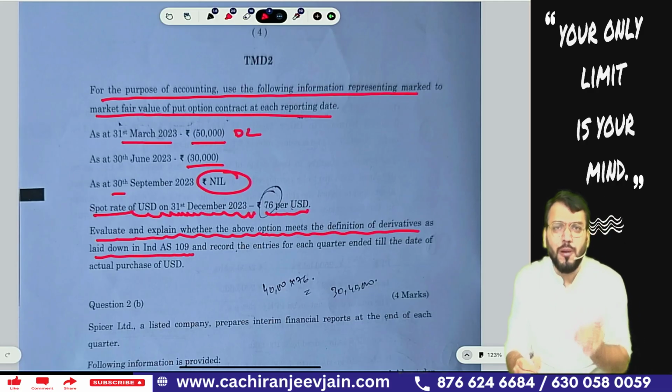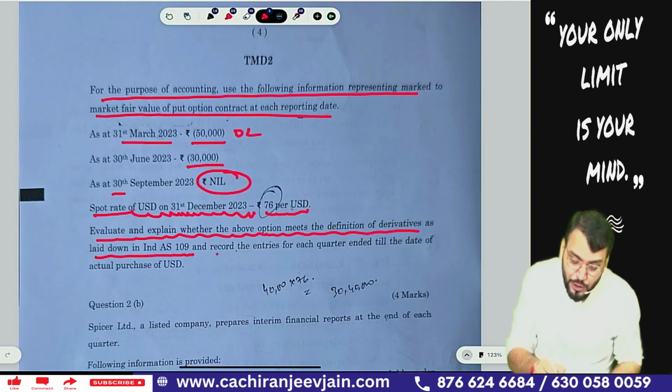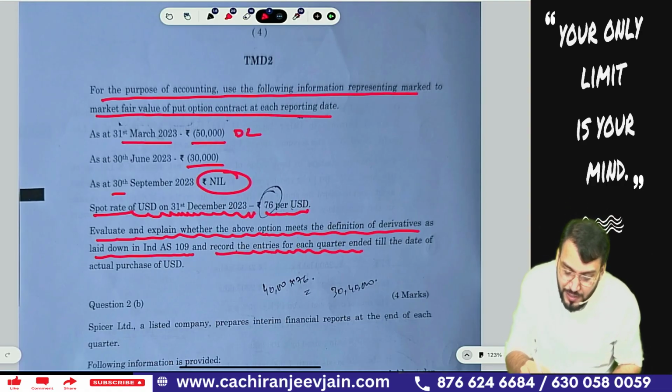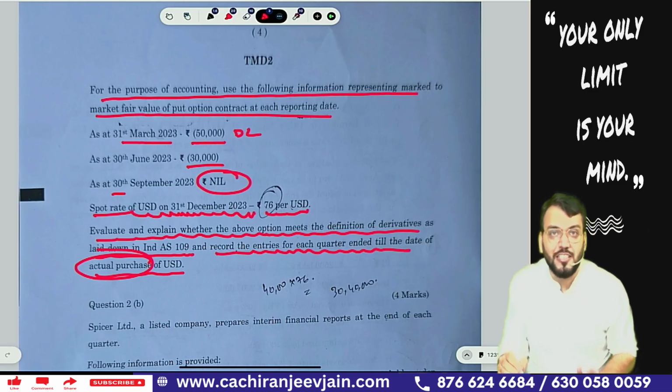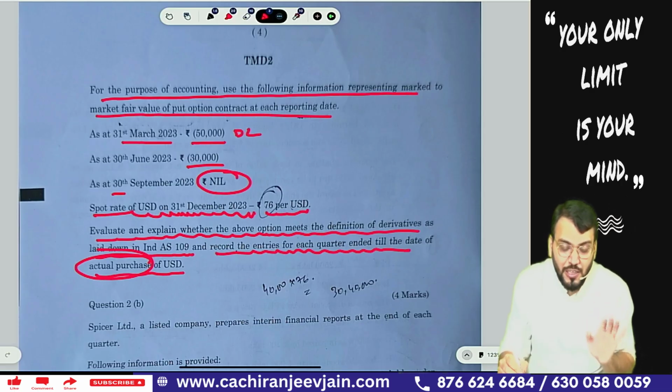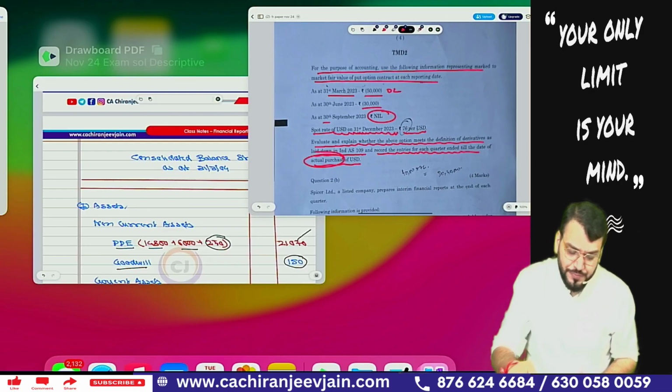So they have done two parts. First, you need to analyze whether the contract will meet the definition of derivative or not. If yes, we need to pass a journal entry for each quarter till the date of actual purchase of US dollar. Actual purchase means it is physically settled. It is not net settled in cash. It is physical settlement of 40,000 US dollar. This is the question.